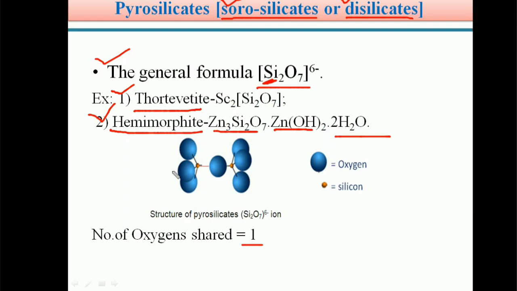The metal present in the pyrosilicate hemimorphite is zinc. Thortveitite is an example of a pyrosilicate, and the metal it contains is scandium.